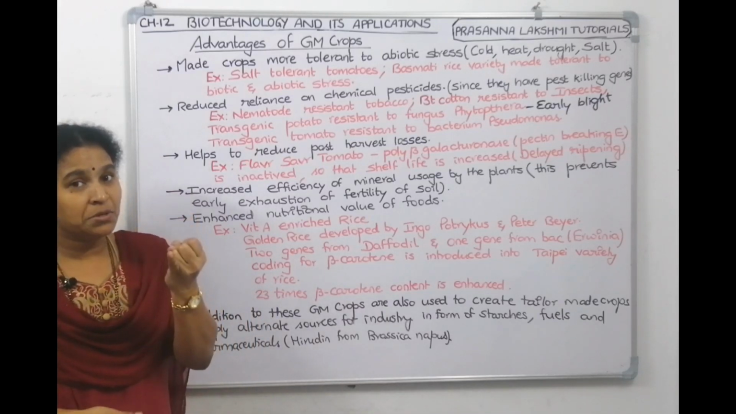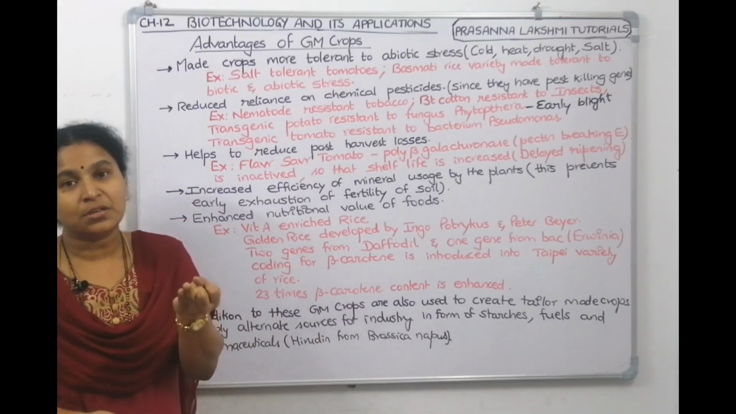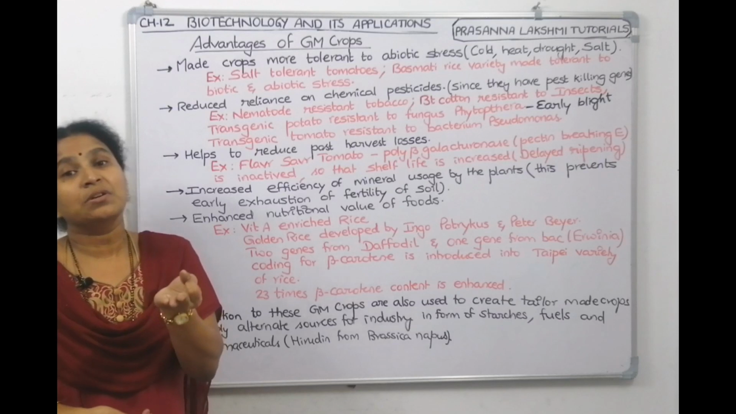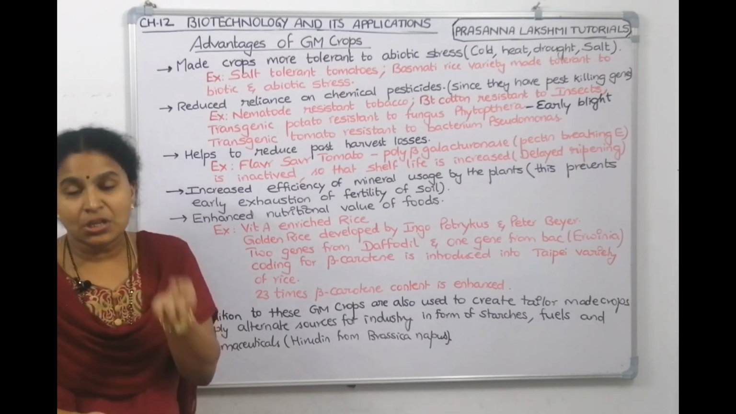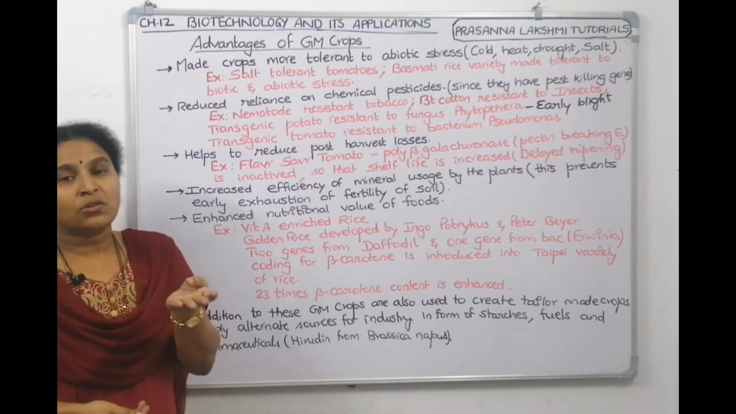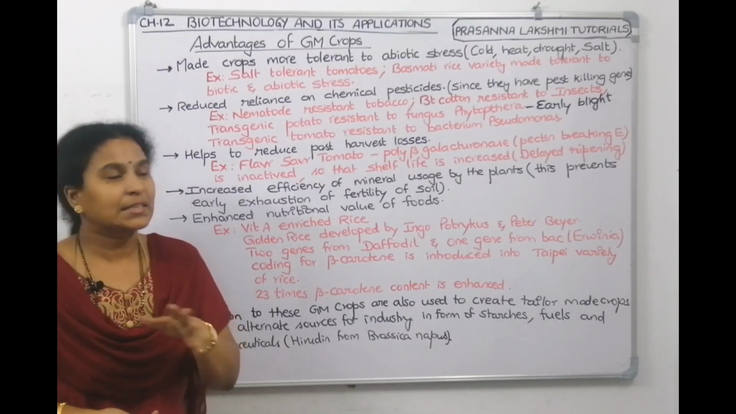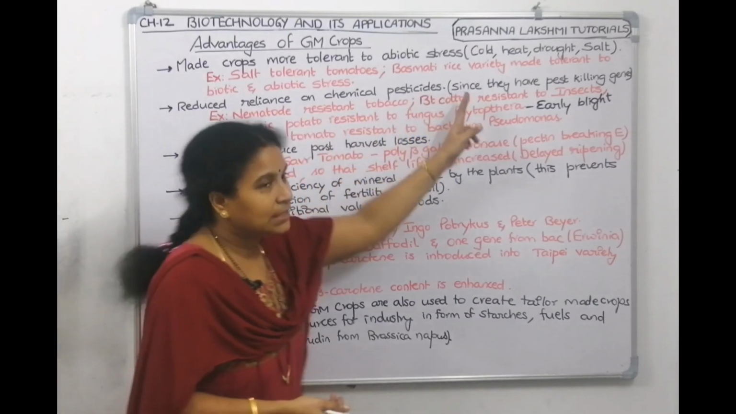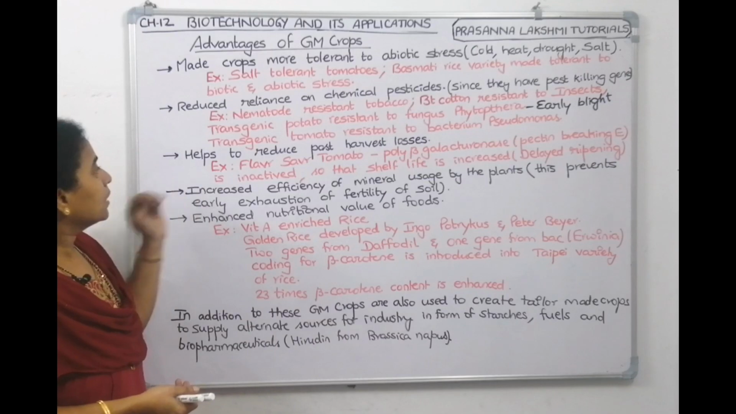Bacterial resistant genes you introduced, fungal resistant genes you introduced, insect resistant genes you introduced, and nematode resistant genes you introduced into plants. So then we need not buy pesticide, insecticide. That is the point NCERT says. Clear? Let's go to the third point.